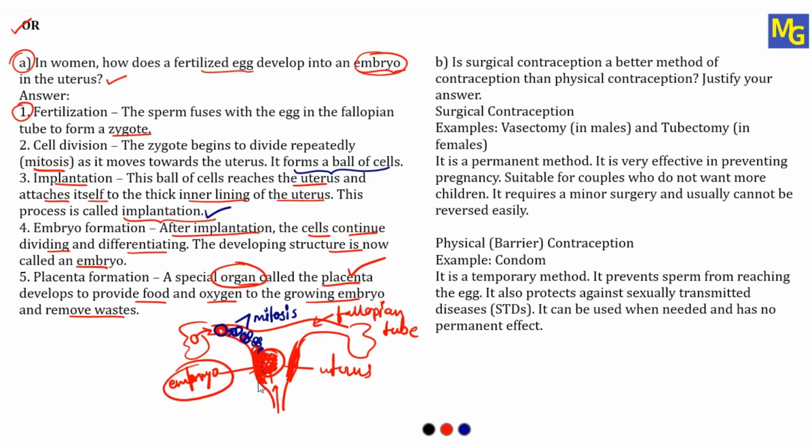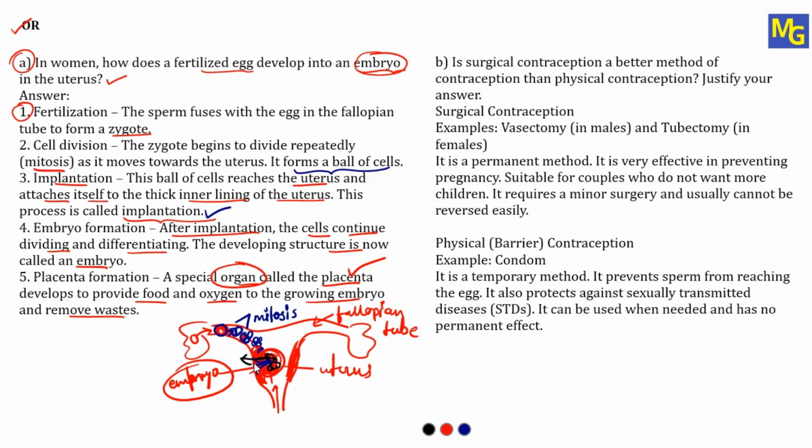So whatever food or oxygen this developing embryo wants, that all will be supplied from this placenta, from the mother's blood to this developing embryo, as well as whatever waste products are produced into this embryo, those all will be removed out, and that process also will be done with the help of placenta, and this waste will be mixed with the mother's blood, and through mother's blood, it will be filtered and removed out.